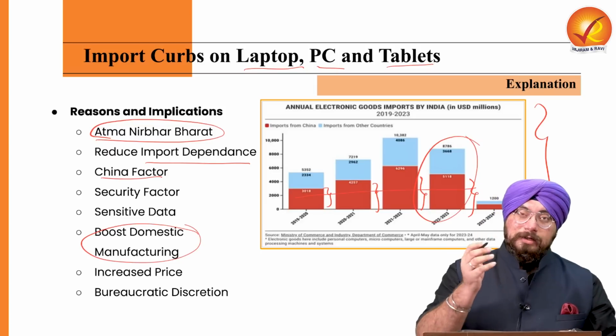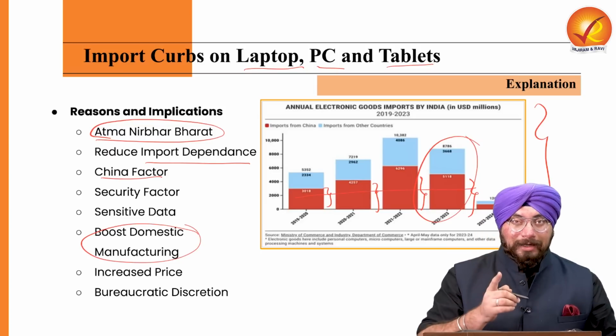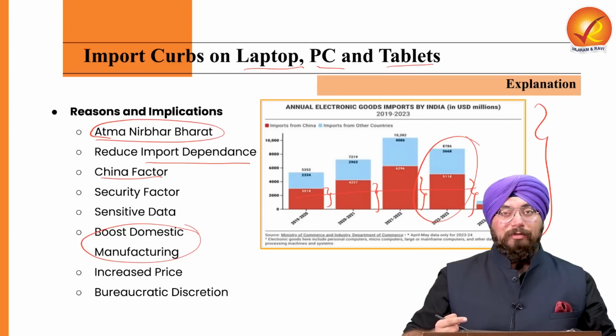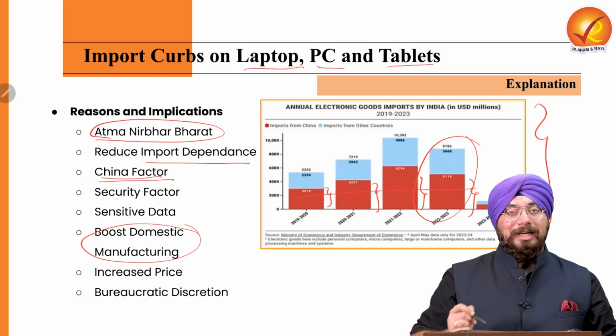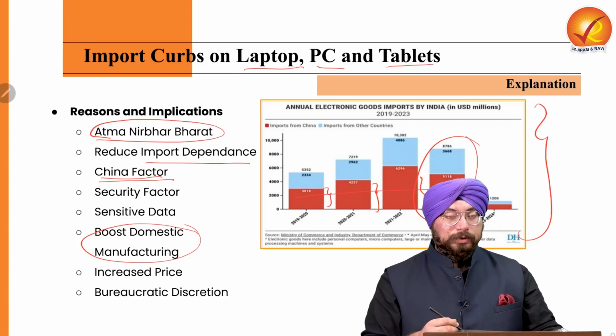Which shows that we are heavily dependent on China for electronic goods. So in order to curb that and in order to ensure domestic manufacturing, because of this China factor as well, we are imposing curbs on our imports.